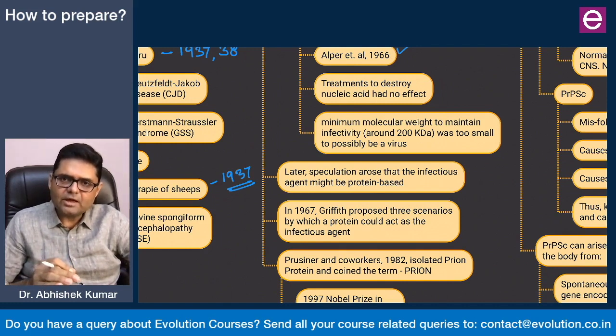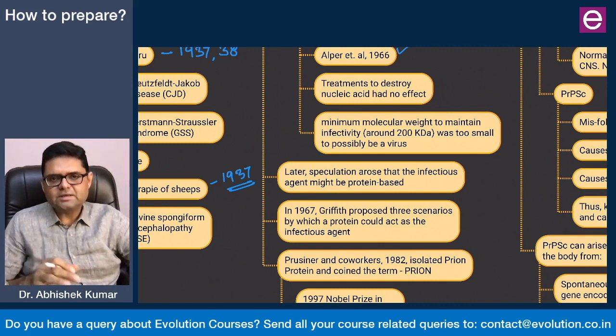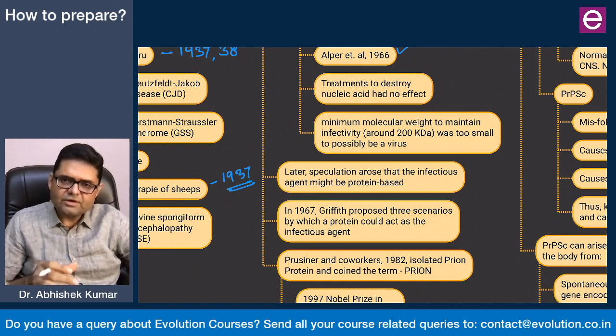The second finding of Alper and his co-worker was that the effective molecular mass which was sufficient to cause the disease was so low that it was almost impossible that a virus would be operating at such a low molecular mass level. These were 2 very key evidences. Therefore, you mention the scientist at the same time you mention these 2 points. It is rather unfortunate that in most of the Indian textbooks, this line of evidence is not given, and that somehow does not prepare you for writing a good answer on prion hypothesis.